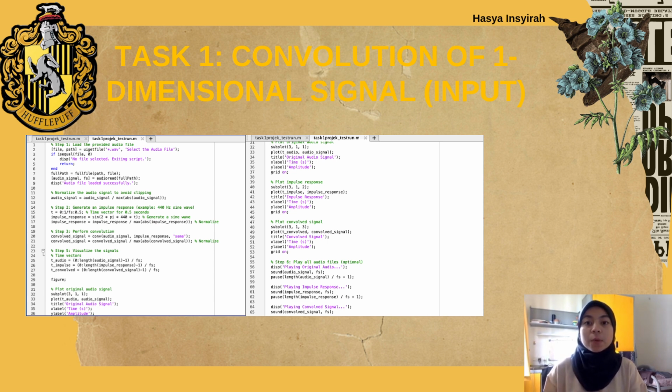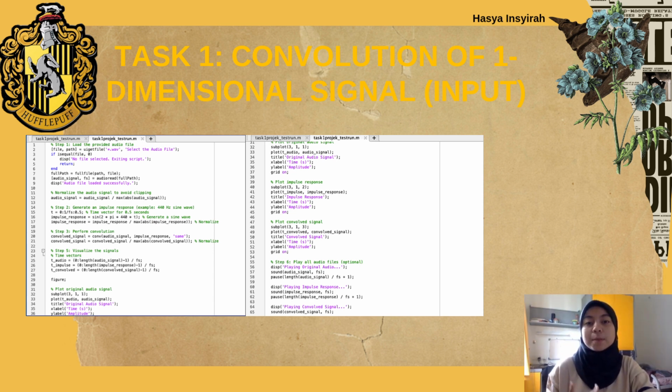We started by recording our voices, each saying our name, and used MATLAB to combine them with an impulse response through convolution. The result is a single sound that blends all three voices with the impulse response. We'll play this sound during the demo later and show its waveform to explain how convolution transforms signals. This helps us learn the basics of convolution and its effects on audio processing.